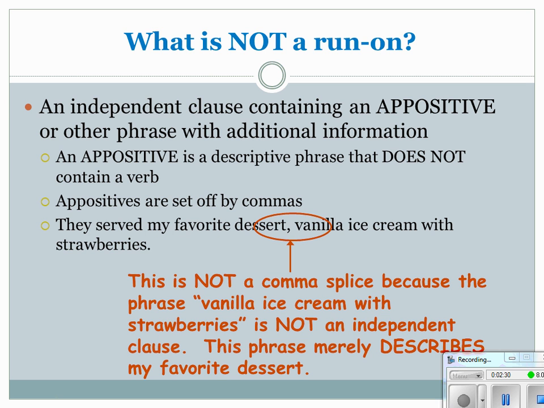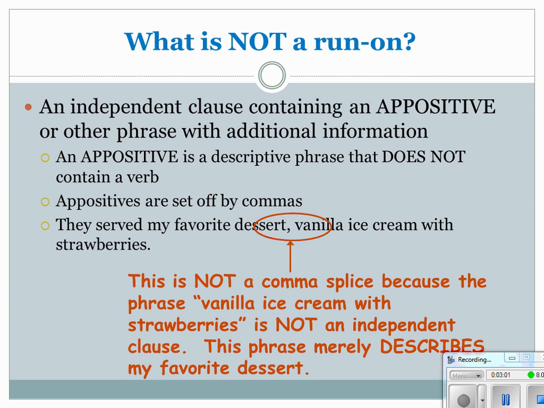So one important note, we have been looking at different types of phrases as we've been studying our sentence patterns and our comma rules. So I want to go ahead and reiterate an idea that we saw with comma rules, and that's on appositive phrases. Independent clauses that contain appositives are basically descriptive phrases. We do use commas for those. So keep in mind your comma rules and don't be tricked by appositive phrases because those are not run-ons, okay?